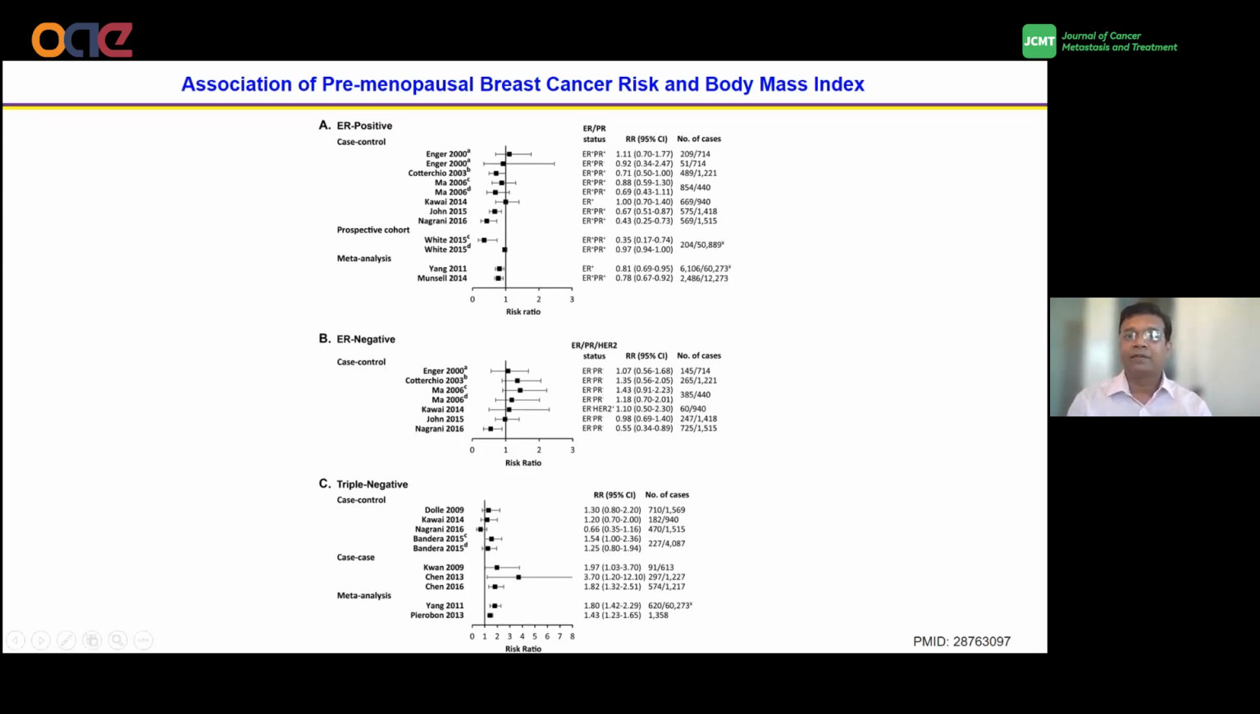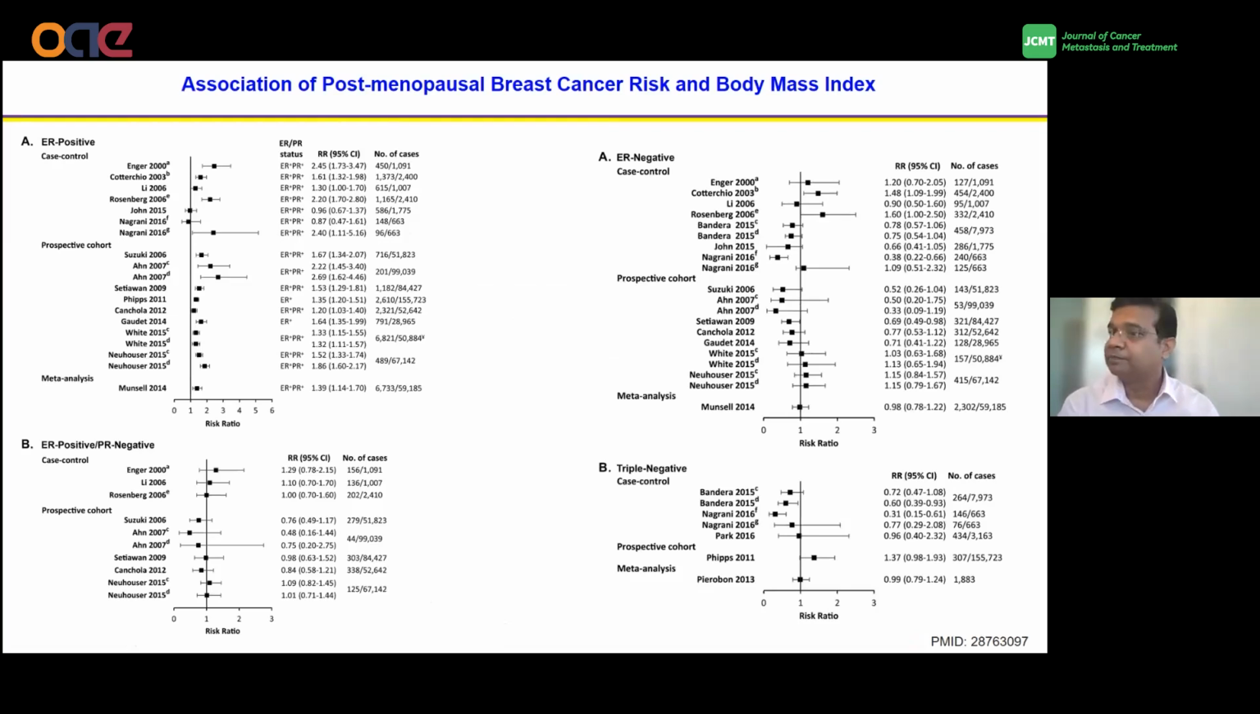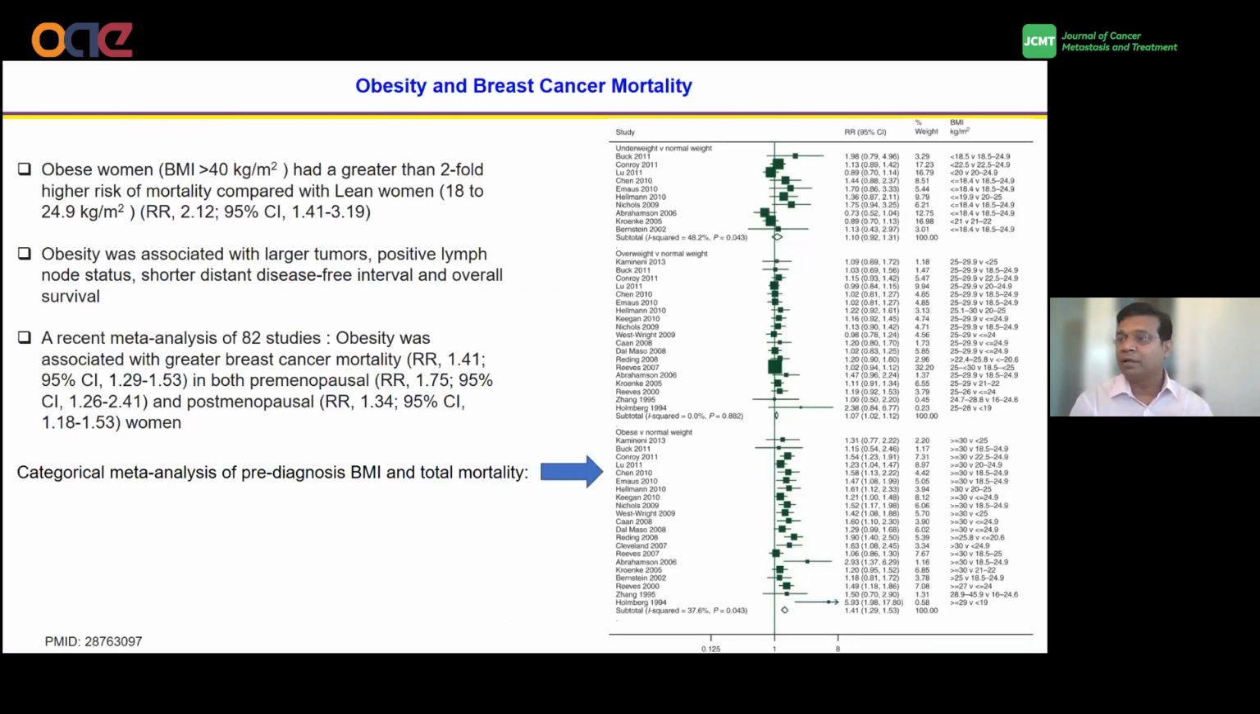Okay. And next, here you can see what happened in the postmenopausal cases. Most of the studies suggest that obesity is associated most strongly with postmenopausal hormone receptor positive breast cancer risk. And on the contrary, the risk of ER negative breast cancer and TNBC is minimally or inversely associated with obesity after menopause. There have been lots of studies there as well. And also there are lots of epidemiology studies suggesting that obesity is associated with higher breast cancer mortality as well, as Dr. Shu already mentioned during his presentation.